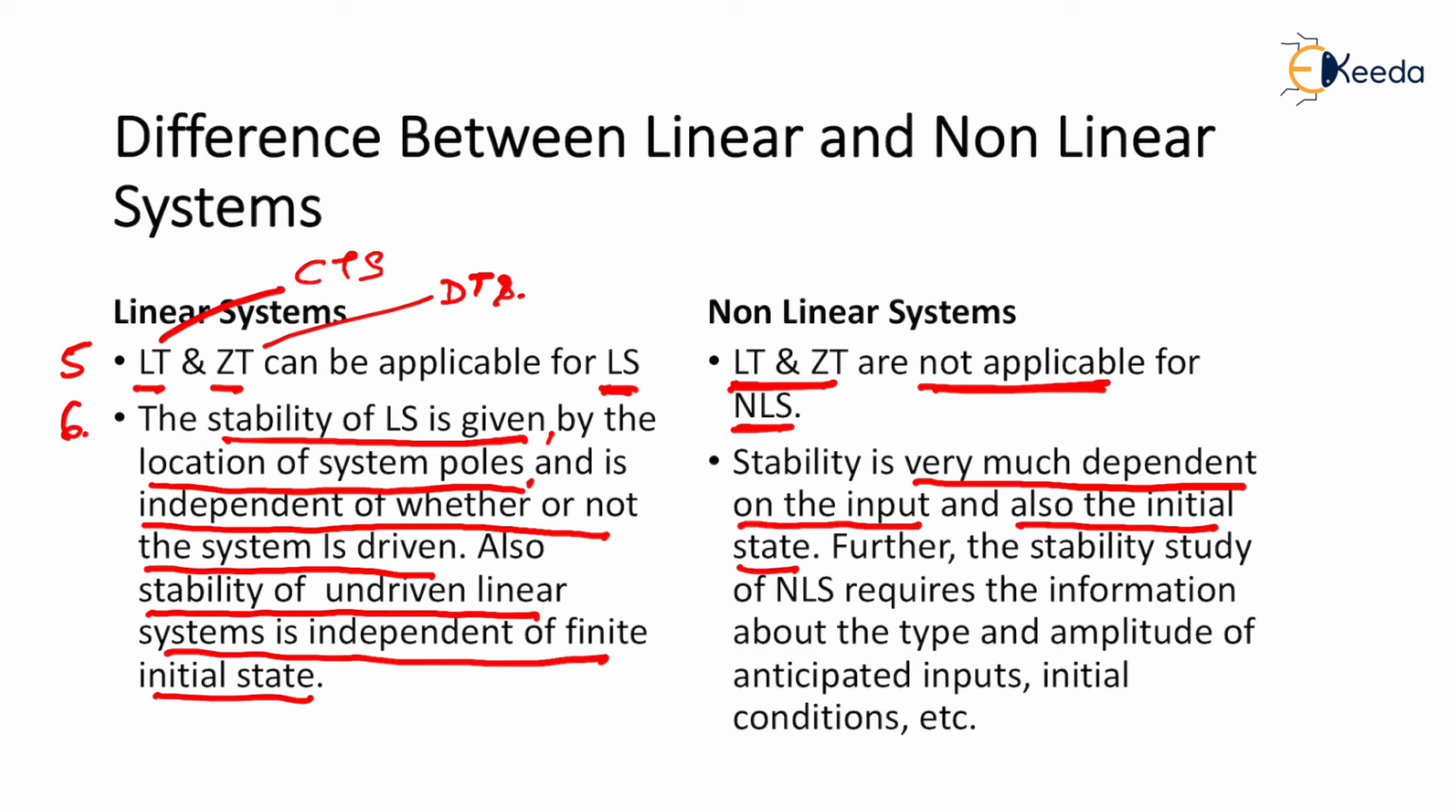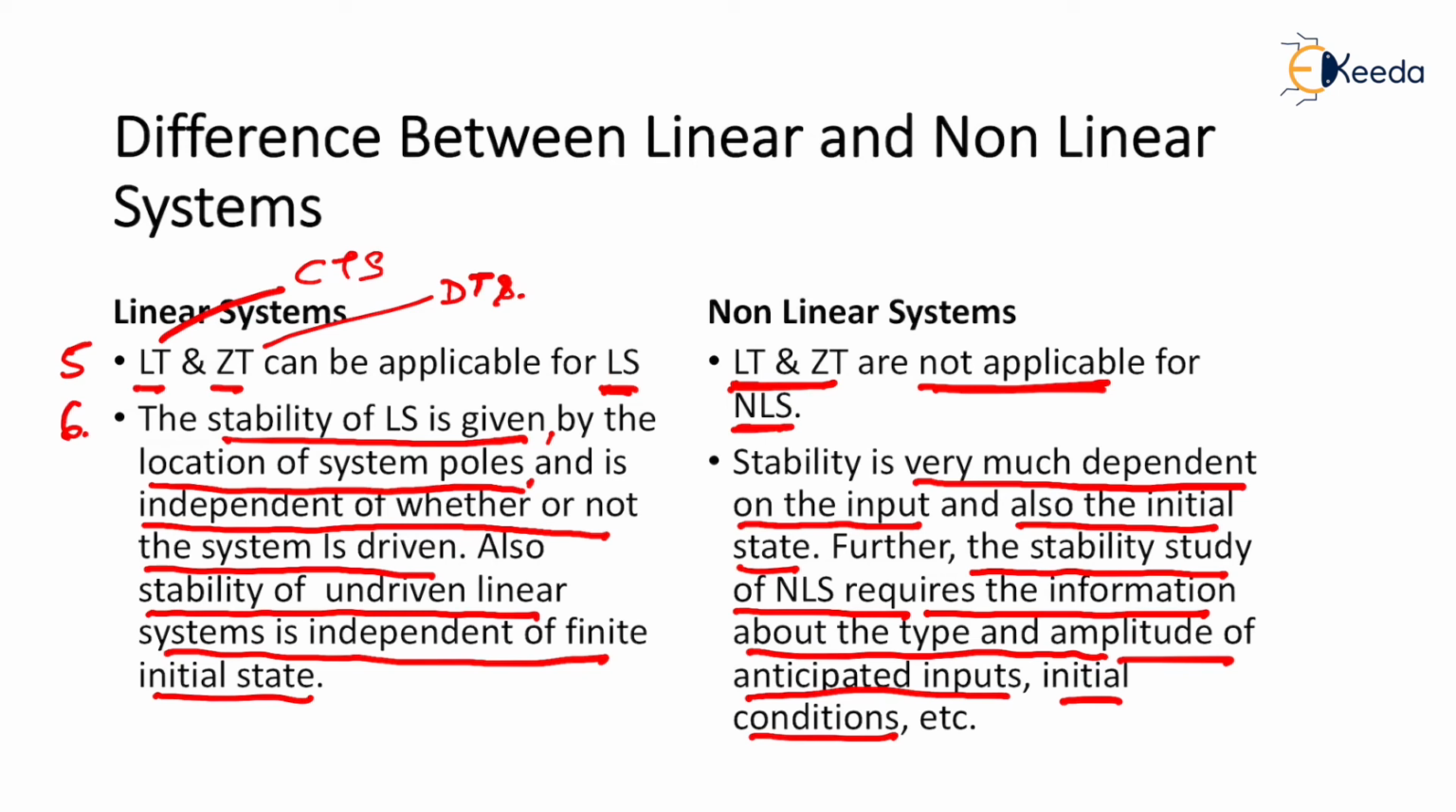Continuing the point, further, the stability study of a nonlinear system requires information about the type and amplitude of the anticipated inputs, initial condition, etc. So these are the anticipatory conditions which are very important as far as a nonlinear system is concerned. So if I want to determine the stability of a nonlinear system, poles do not play the only role. What is important? The initial condition is important. Its initial state is important for determining the stability of a nonlinear system.